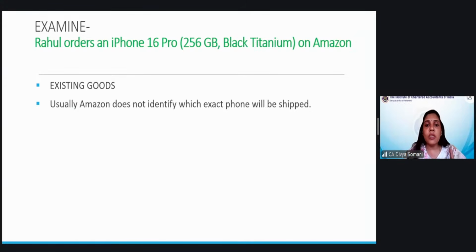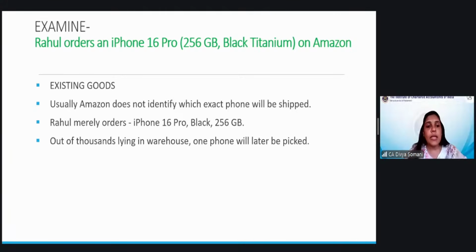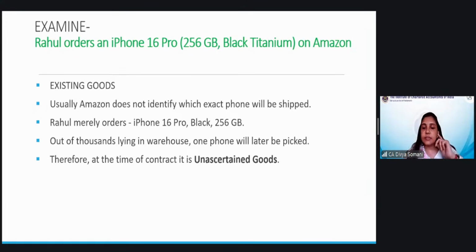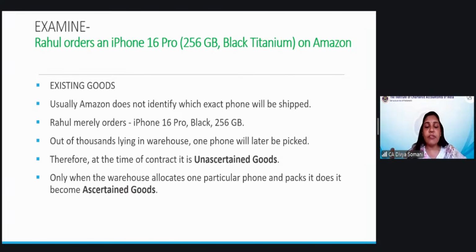However, usually Amazon does not identify which exact phone will be shipped. So out of the lot, they can find any one and then they can ship. So basically, it is a case of unascertained goods, which is finally being ascertained later on by the seller, and it is shipped to you. So Rahul is merely ordering this particular model. Out of thousands lying in the warehouse, one phone will later be picked up, and therefore at the time of contract, it is unascertained goods. Only when the warehouse allocates one particular phone and packs it, it does become the ascertained goods.